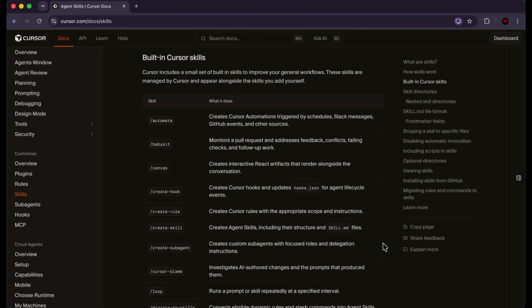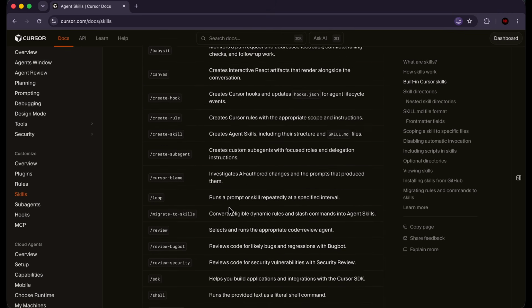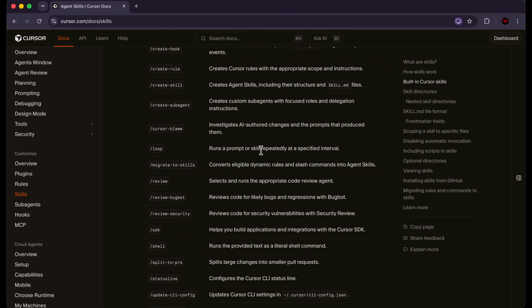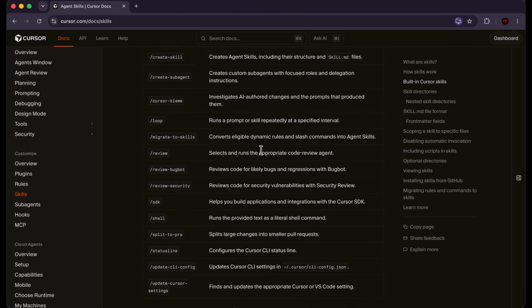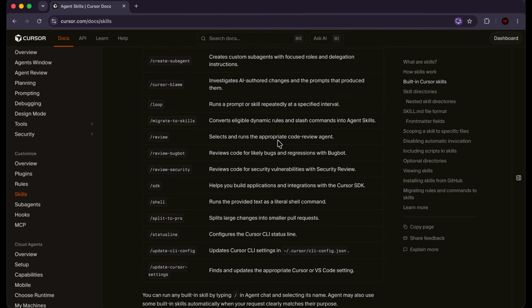And then we have the skills that Cursor has, built-in skills. These are general skills that are going to help you when you're agentic engineering with Cursor. For example, create skill is a skill that helps us create agent skills. Create rules helps us create Cursor rules, which is something we discussed earlier on in the course. So there's a variety of different skills here. There's loop, which runs a prompt or skill repeatedly at a specific interval. Or review, which selects and runs the appropriate code review agent when you want to review your code.